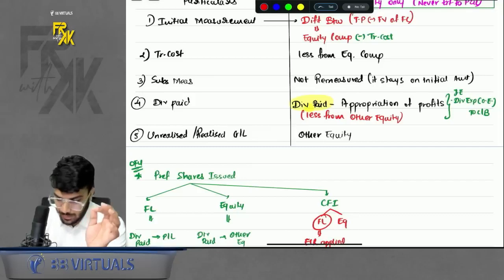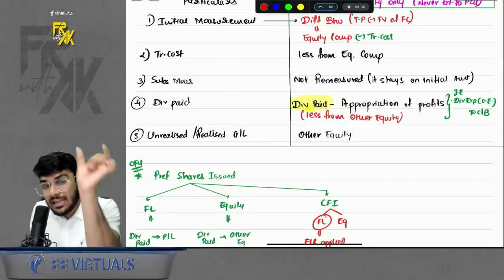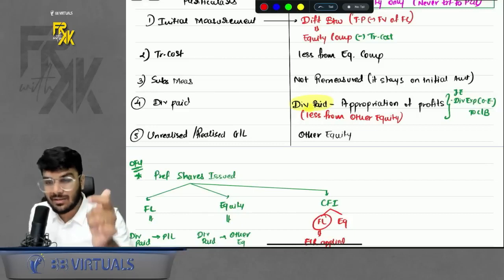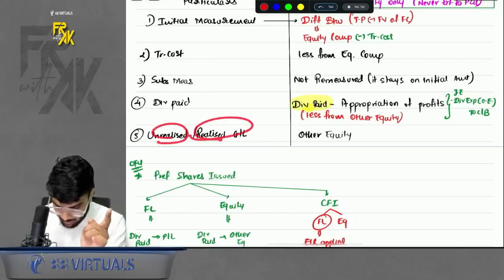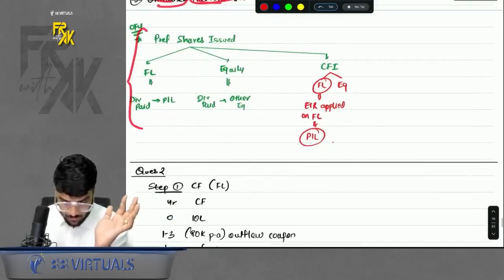Transferred within other equity. Classic example was early settlement of CFI. When you were settling the equity element, you transfer the difference to retained earnings. Remember? So any realized or unrealized gain or loss is transferred within other equity only. Do remember that part.